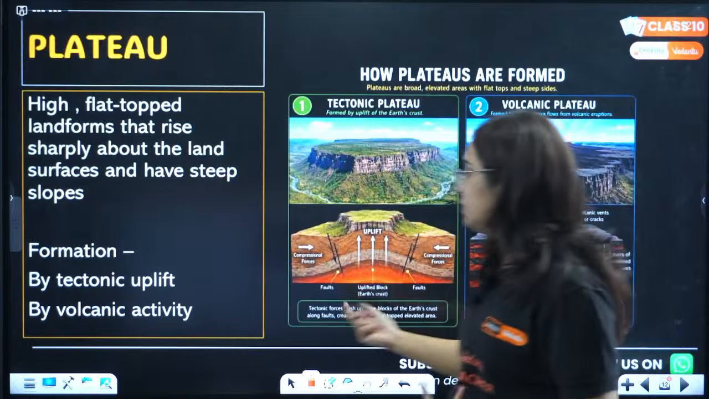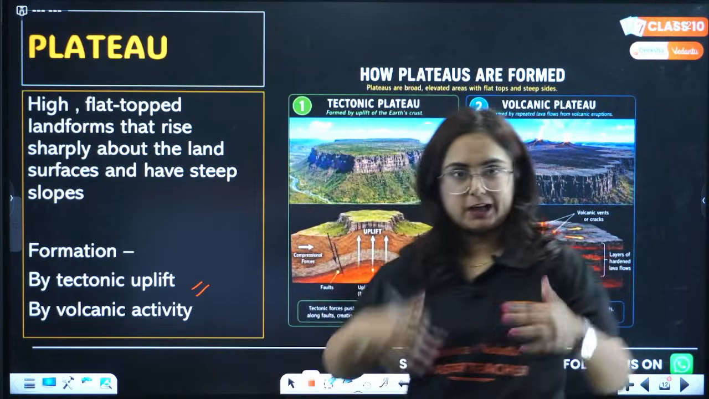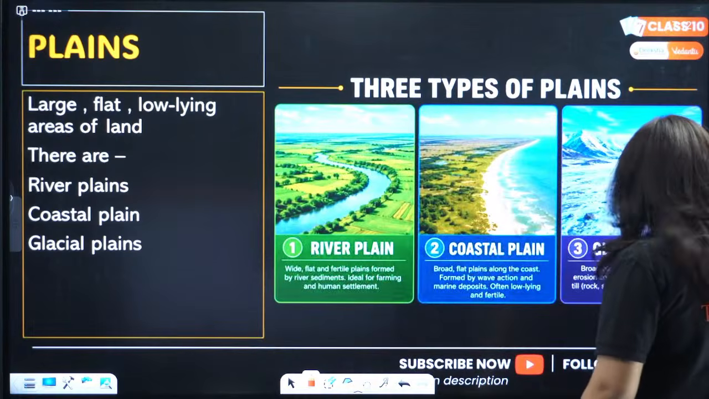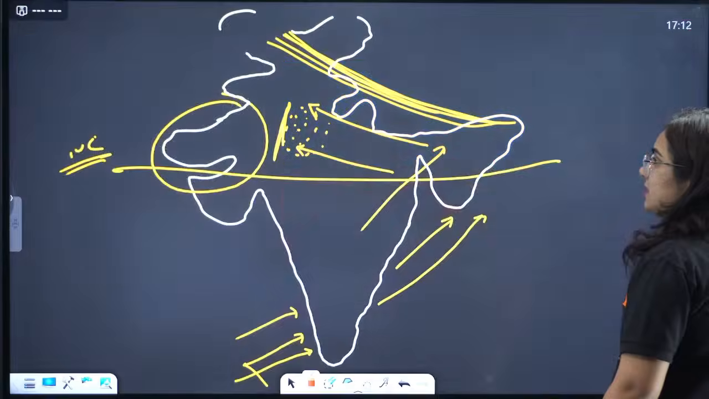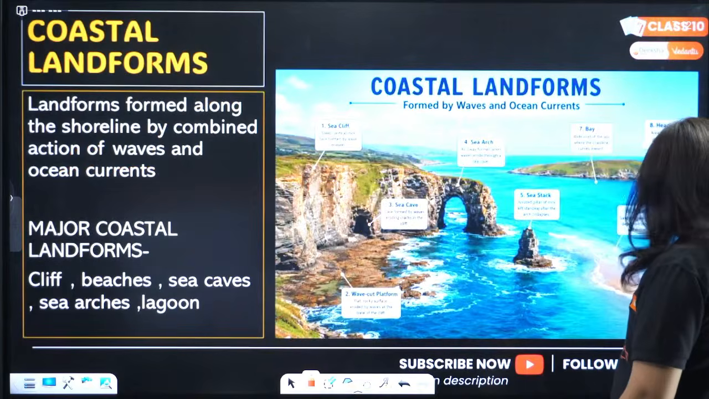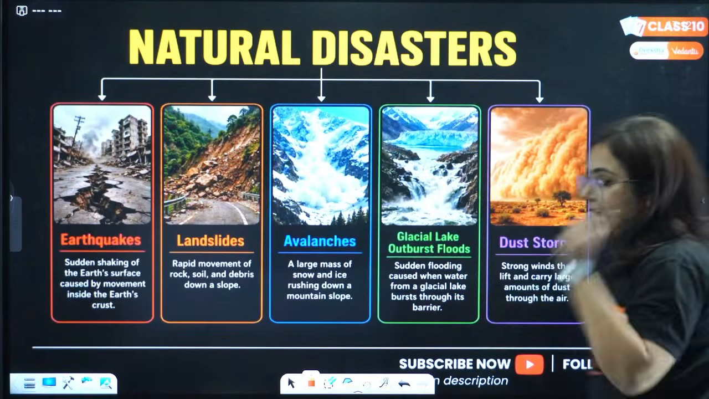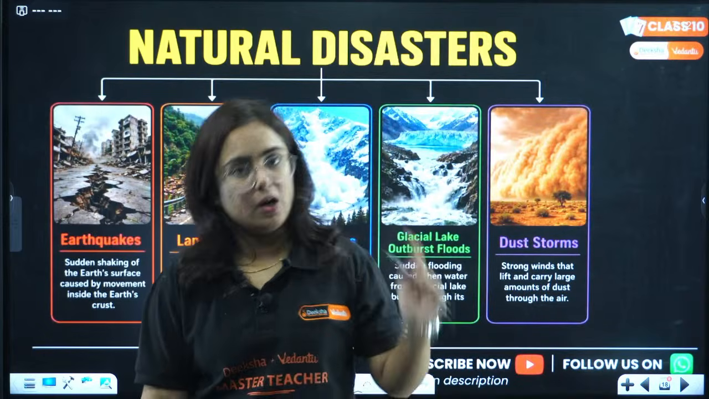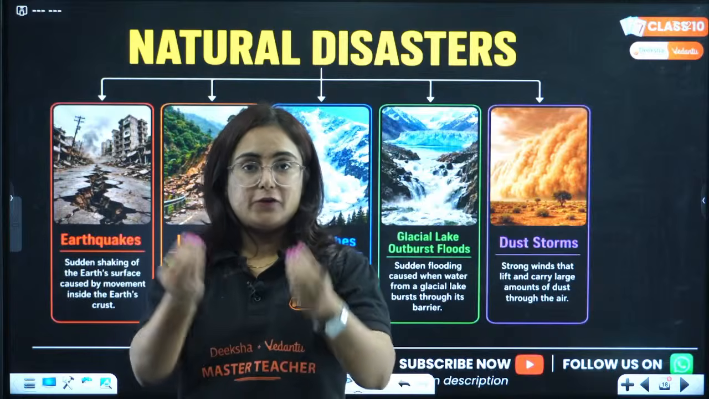We have plateaus formed by tectonic uplift, that means movement of plates, and by volcanic activities. Similarly, we have plains, valleys, deserts, and then we have coastal landforms, and the last topic in this chapter is natural disasters. Okay, this is the brief of the chapter.